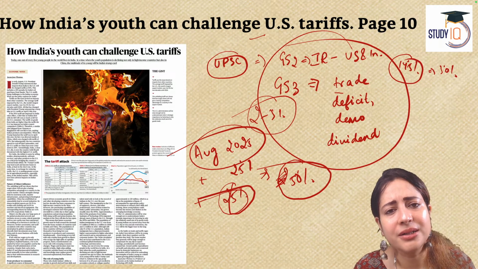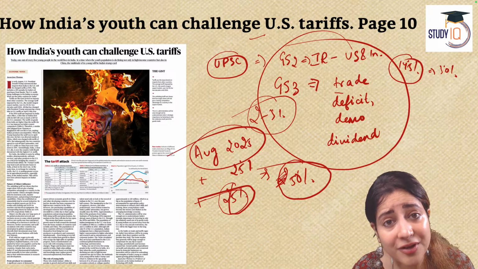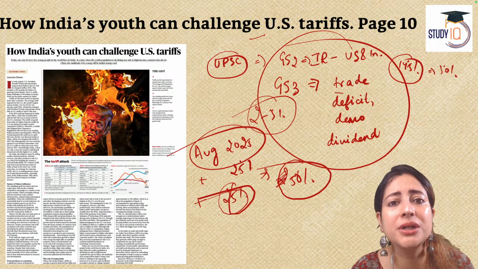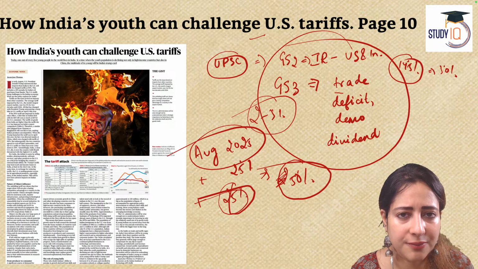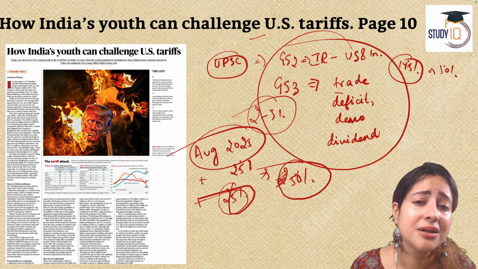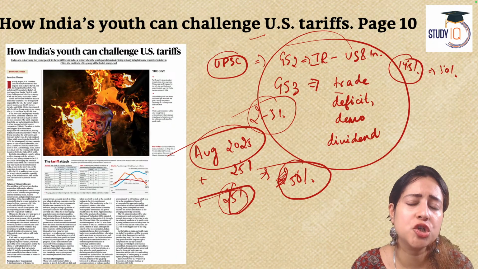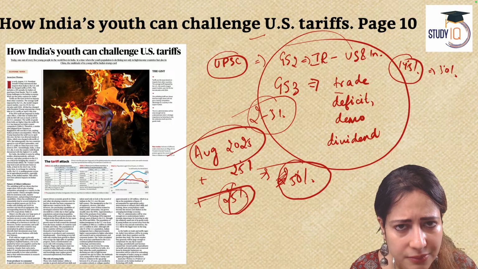Talking about other countries, it further gave them a timeline. All this even when these countries are also importing Russian oil, but still there is a kind of sympathy towards them. For us, there is no such sympathy right now. It is only India and Brazil who are experiencing such a massive punishment and penalty of tariff. So now what to do? What is the result? We know the result.